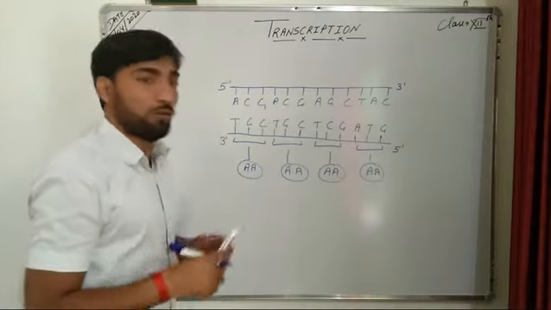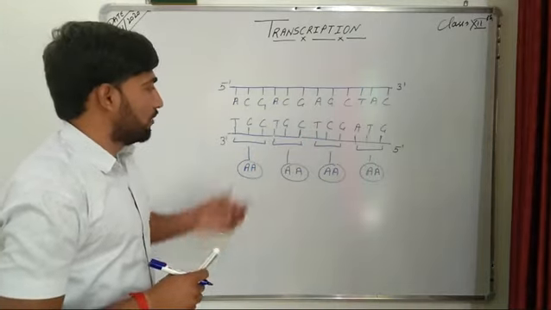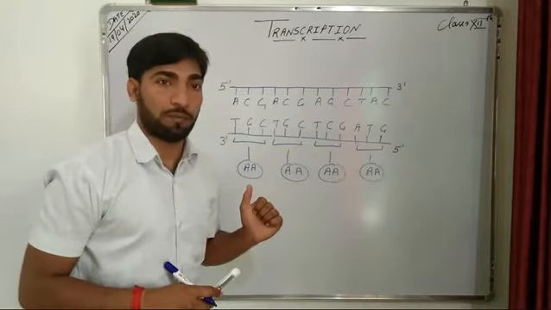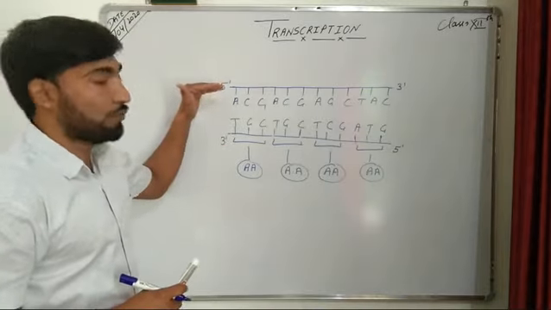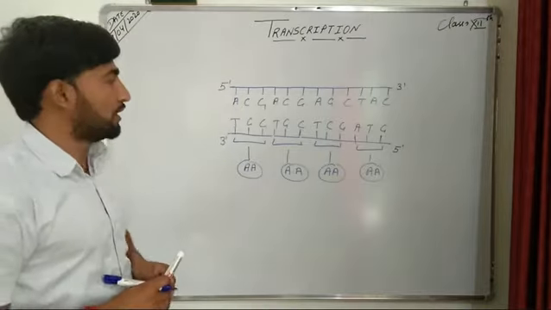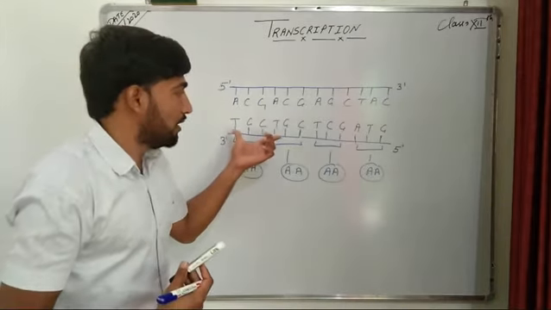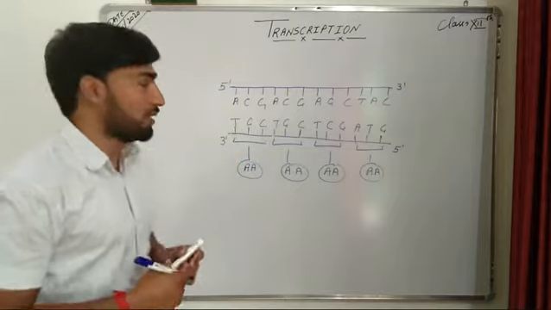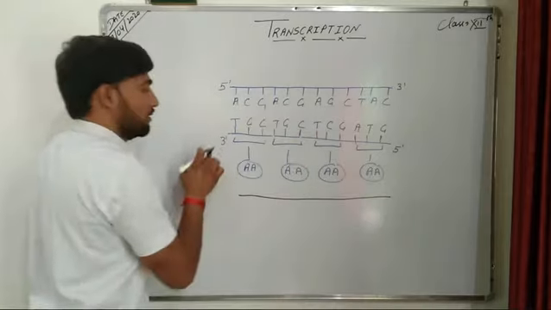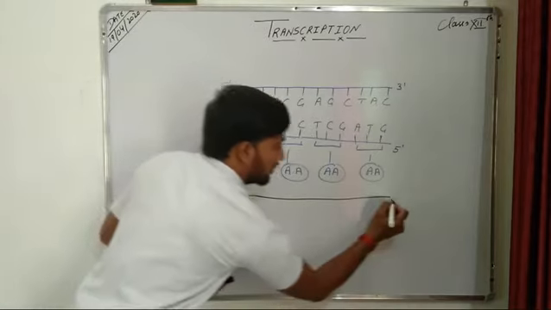Now, if we want to transcribe these codons, that means we want to synthesize a protein by using the codons present on a strand having polarity 3' to 5', then how will we decide on which strand the RNA must be synthesized? That means which strand has to act as the template strand. Suppose we take this strand as the template strand. This is the mRNA synthesized by using this strand as a template, and it is 5' to 3'.